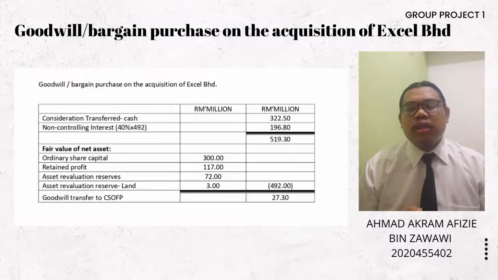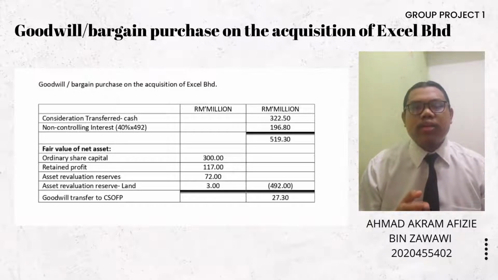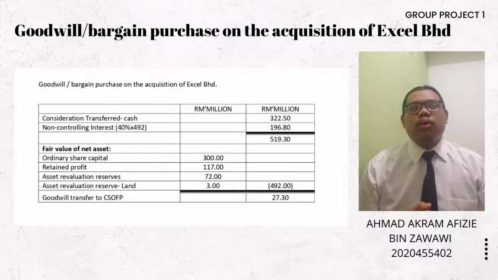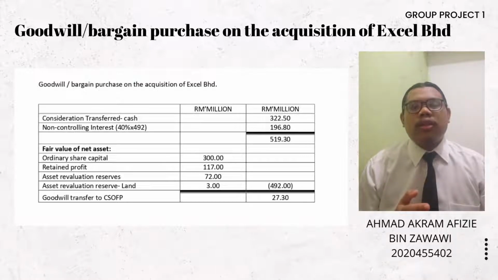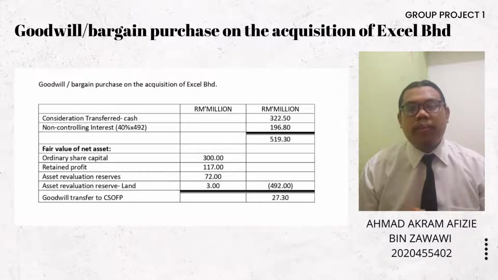So the non-controlling interest value is 40% of 492 million, which is 196.80 million. So the goodwill for Asal is the cash transferred of 322.50 million plus the non-controlling interest of 196.80 million and minus the fair value of net assets of 492 million, and we get the goodwill of Asal Berhad.